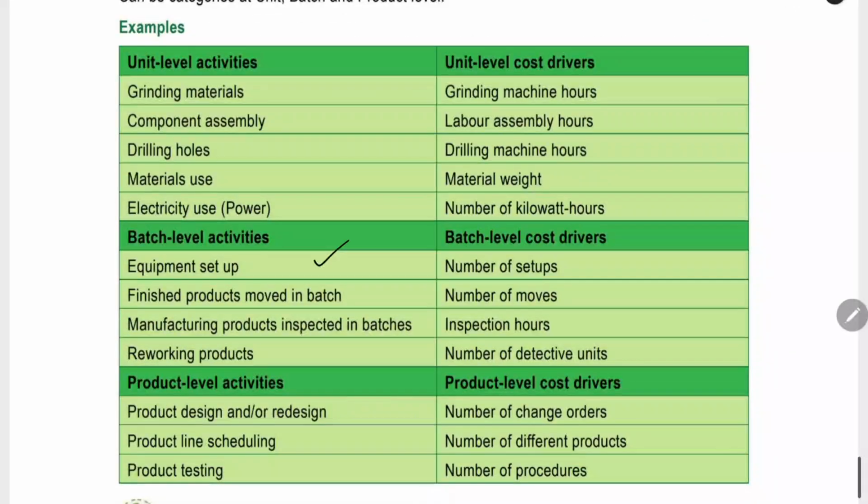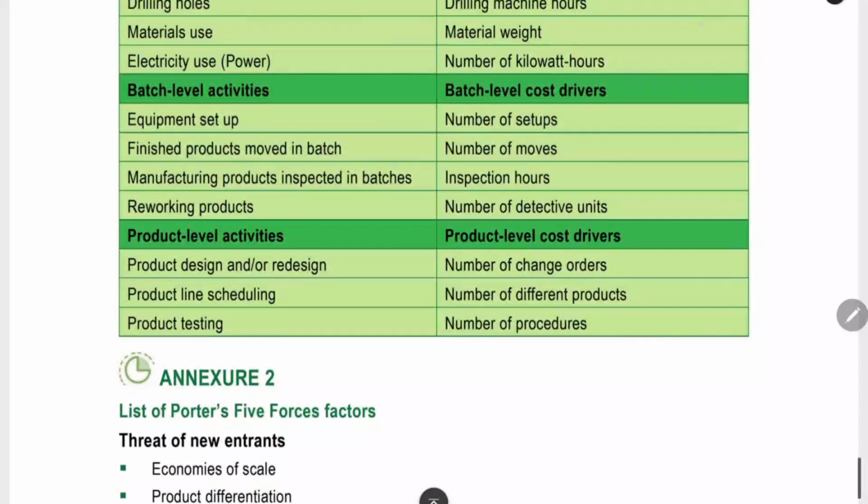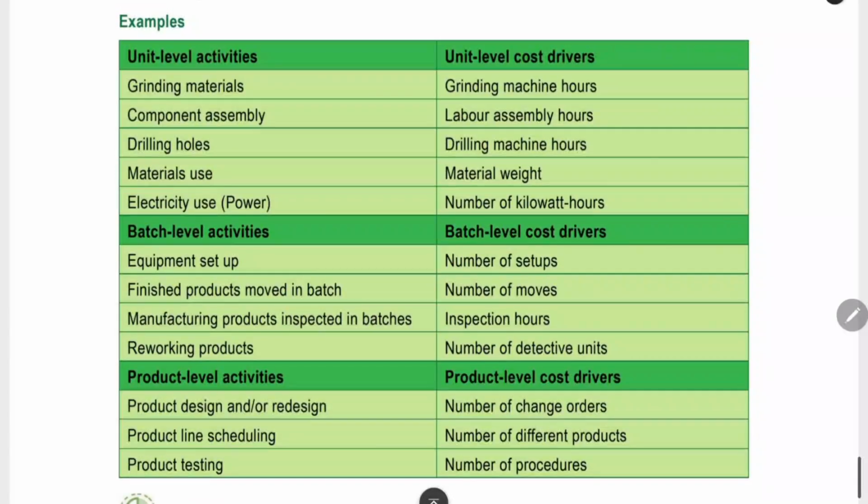Like equipment setup will be allocated based on number of setup. The reworking cost of the product will be based on number of defective units. And then product testing will be based on number of procedures. Like that, the cost for the particular activity will be allocated based on the number of procedures. That is the meaning here. Now we can move to the next concept.